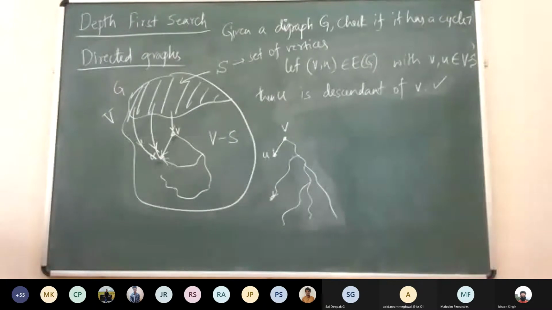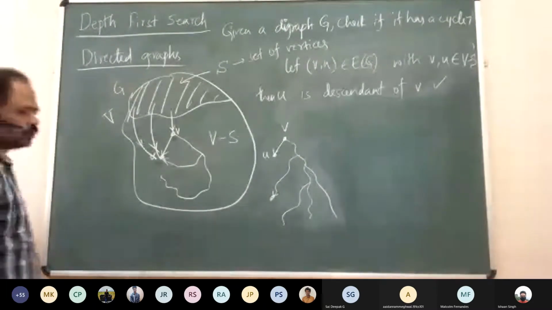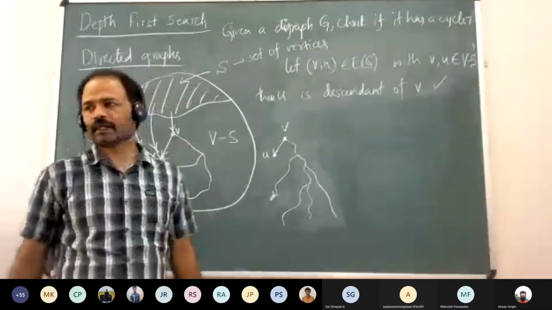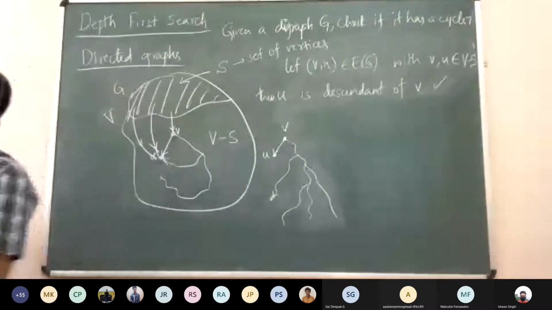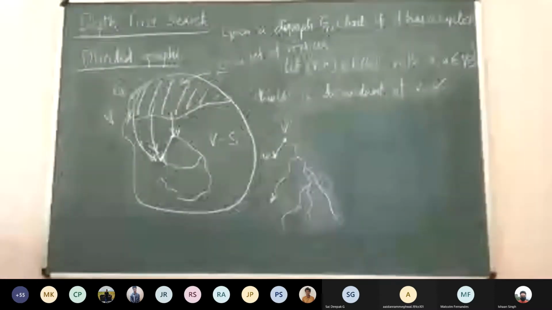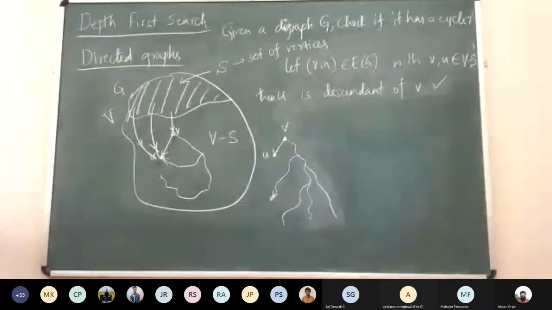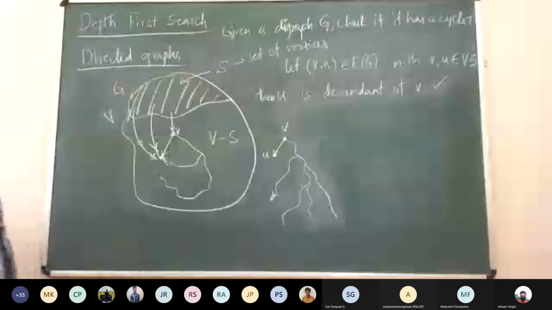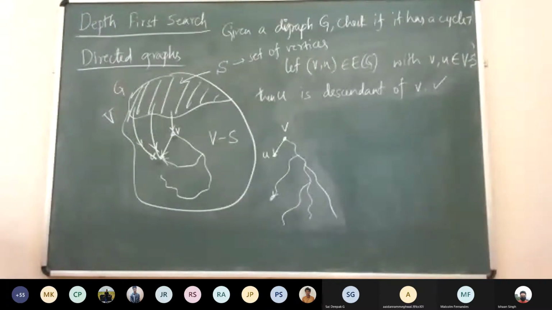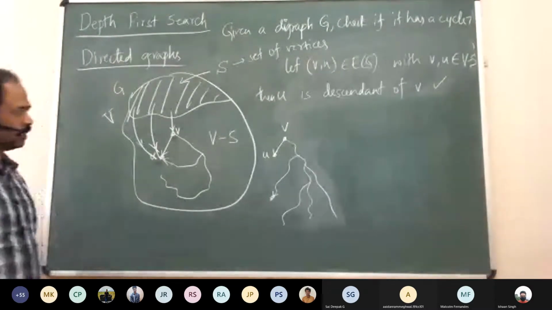Okay, guys. So yesterday we were looking at applications of DFS. We are looking at directed graphs, and we are trying to see if there is an efficient algorithm to check if there is a directed cycle in the given directed graph. We are trying to brainstorm some ideas.